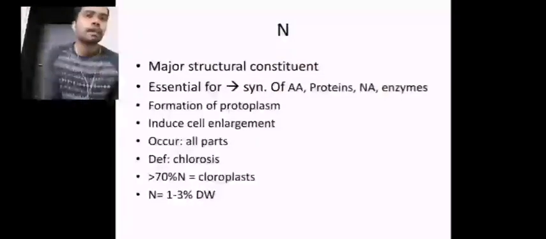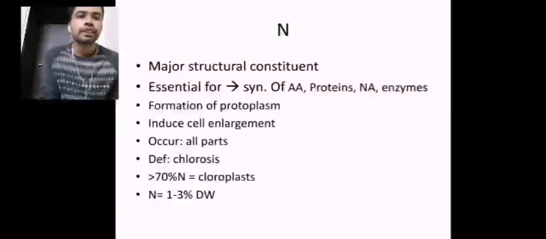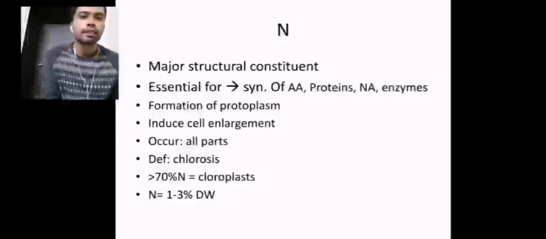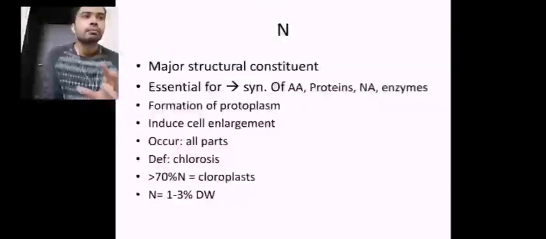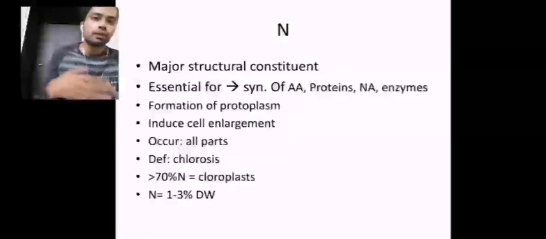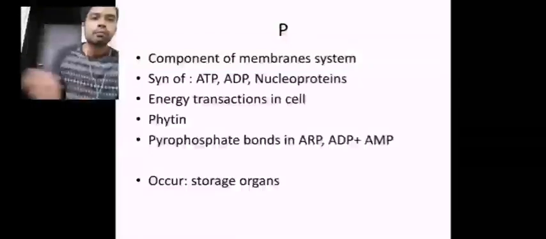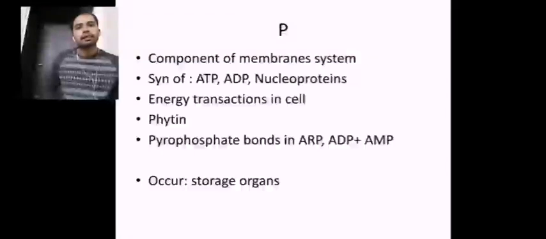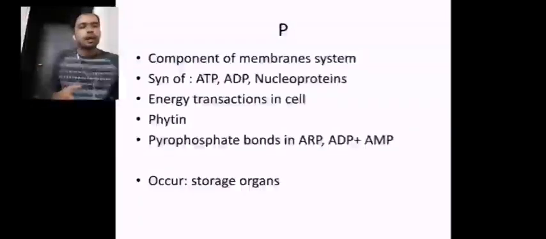So this is the slide we have put up to tell you the gist of everything I have said. Nitrogen is a major structural constituent which has its own influence upon the formation of protoplasm and cell enlargement, and deficiency will lead to chlorosis. More than 70% of the nitrogen you apply will be accumulated in the chloroplast. Phosphorus, being a component of membrane systems, has its influence upon ATP formation, ADP formation, and nucleoprotein formation, and especially in the seeds, the total phosphorus available will be seen in the form of phytin.